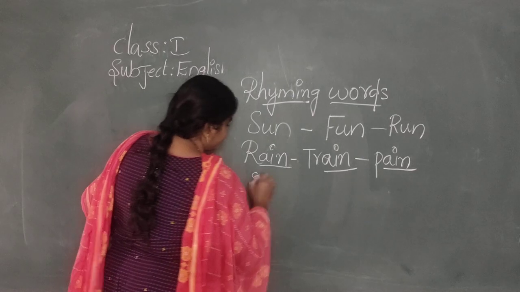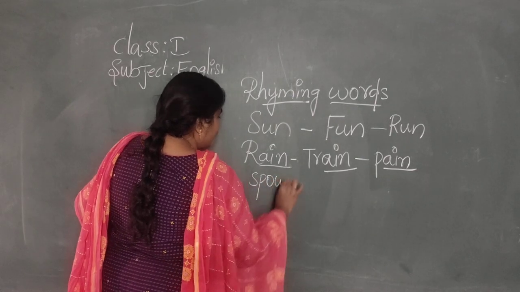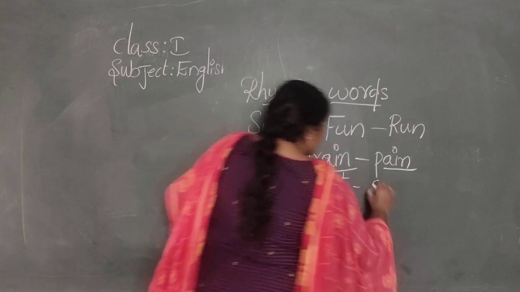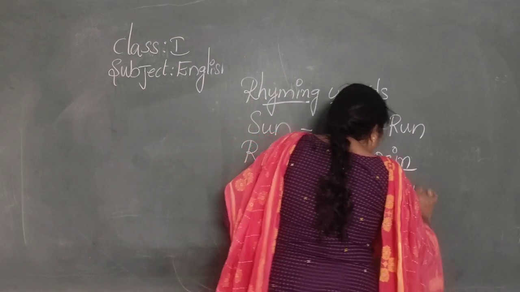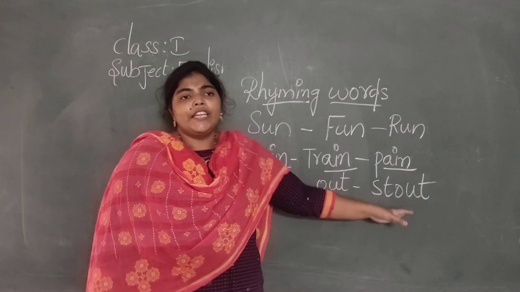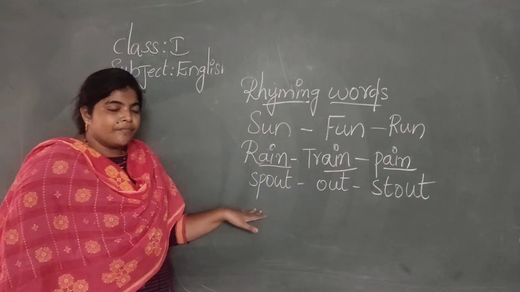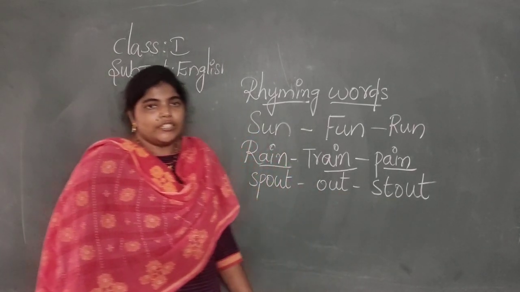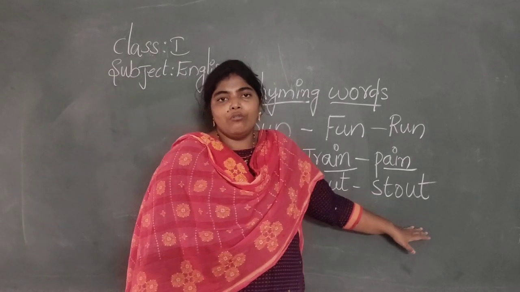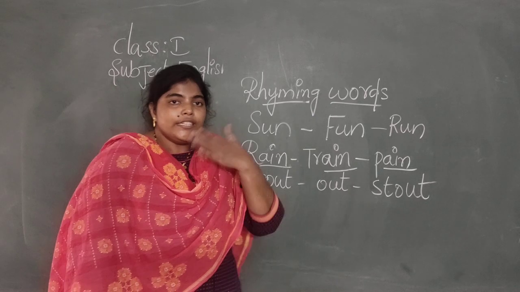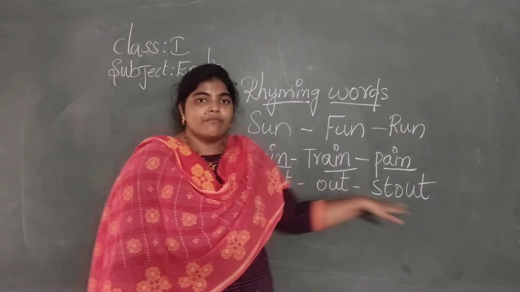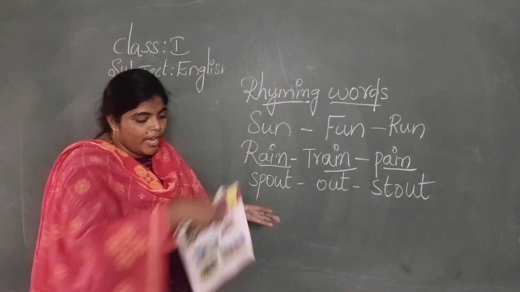Spout, out, stout. See, these three words rhyme in a same way. Stout, spout, out, stout. They rhyme and spell in a same way. In a same way. Yeah.